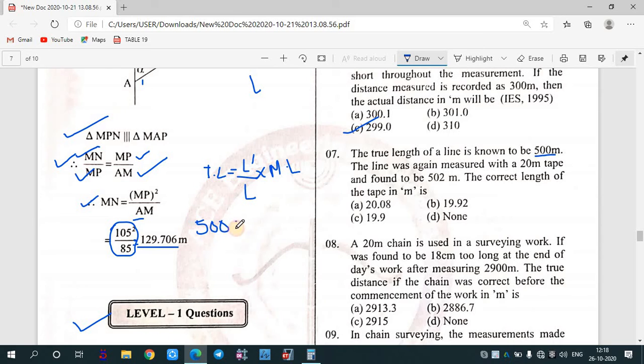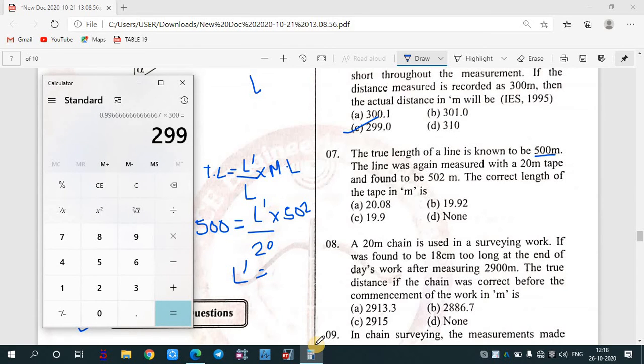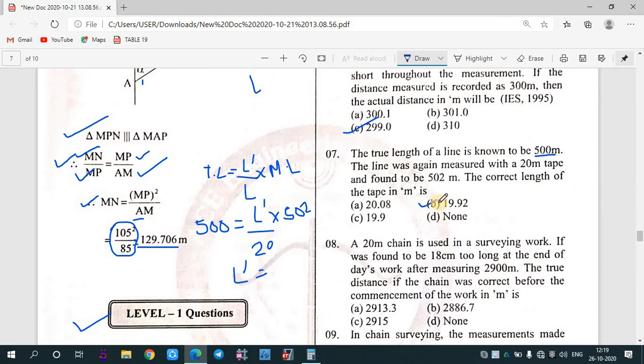Okay. L dash, we need to calculate the corrected length. This is 20 and measured length is 502. So L dash value will be 500 into 20 divided by 502. So it is coming out to be 19.92. So 19.92 is your B. So this is your correct answer.